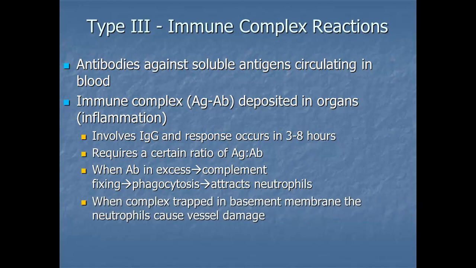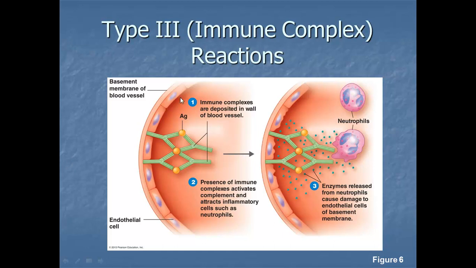When the complex gets trapped in the basement membrane, the neutrophils begin to cause vessel damage. So instead of just taking out the antigen, it's also taking out your basement membrane. And we see this in glomerulonephritis. Okay? And this is in the kidneys, in the glomerulus. And you can see here, we have more antibodies to antigen. And they're calling the neutrophils, and the neutrophils are coming and they're releasing these enzymes. And of course, instead of taking out the antigen alone, it's also taking out your basement membrane.